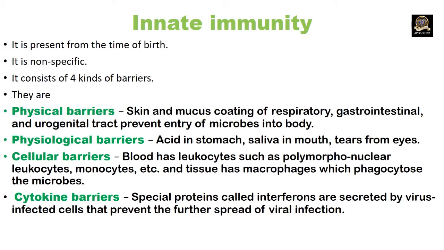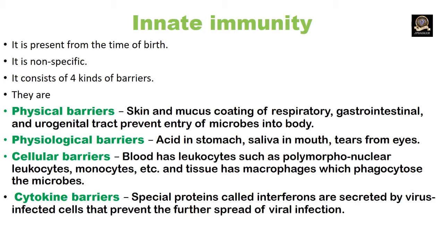Innate immunity is present from the time of birth. It is non-specific. It consists of four kinds of barriers: physical barrier, physiological barrier, cellular barrier, and cytokine barrier. First, the physical barrier. It is the skin and the mucus coating of the respiratory, gastrointestinal, and urinogenital tracts that prevents the entry of microbes into our body.